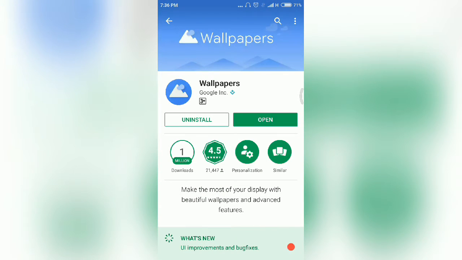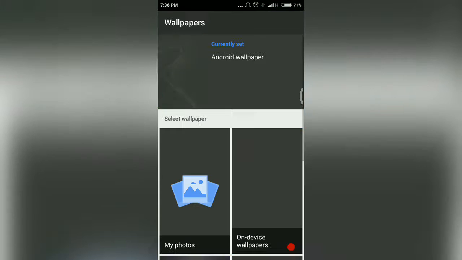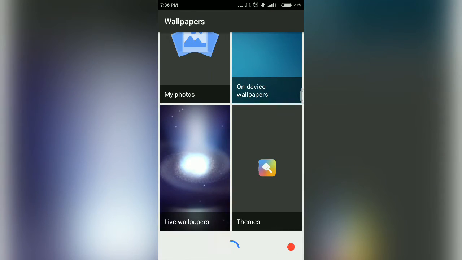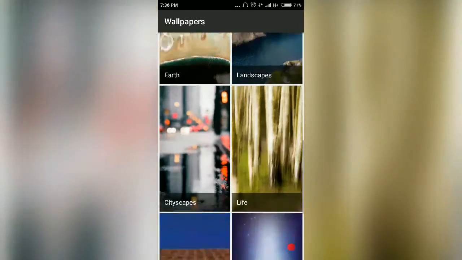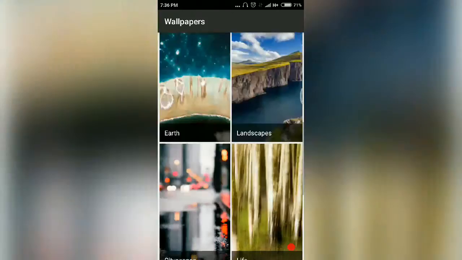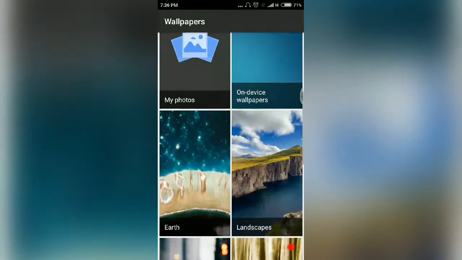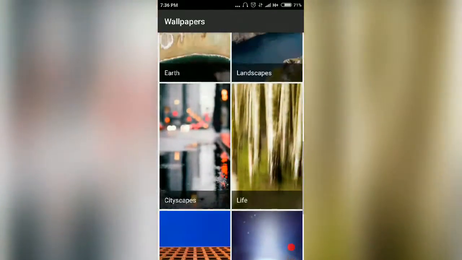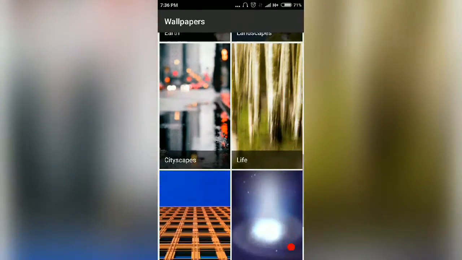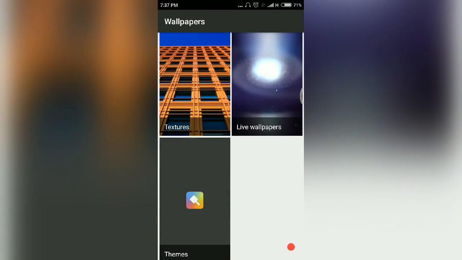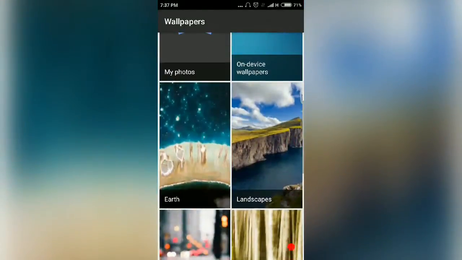So you can see, I've downloaded the app and I press the open button. As you can see, there are many categories you can look for to set as your wallpaper. There are live wallpapers and landscapes, earth, live, textures. So there are many categories you can set as a wallpaper.